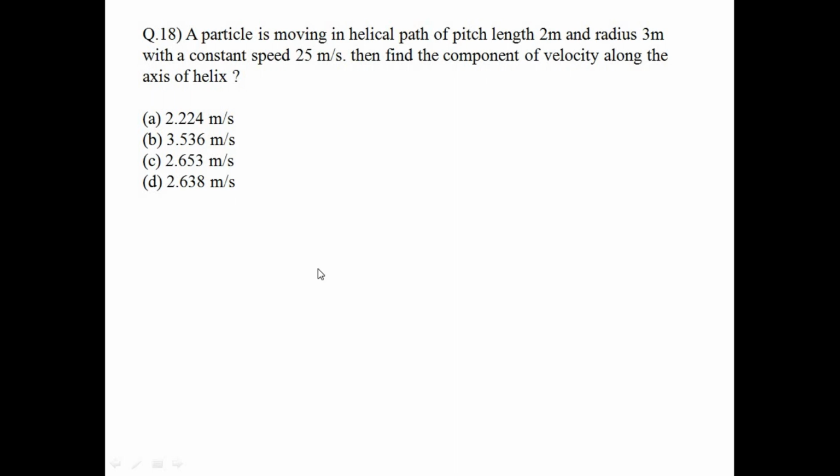Question number 18. A particle is moving in a helical path of pitch length 2 meter and radius 3 meter with a constant speed of 25 meter per second. You have to find the component of velocity along the axis of the helix. So this is a helix. You can just move along the spring. It will be a helical path.